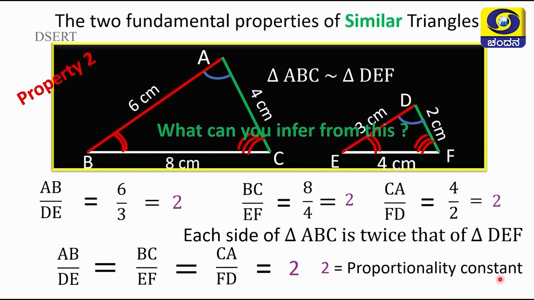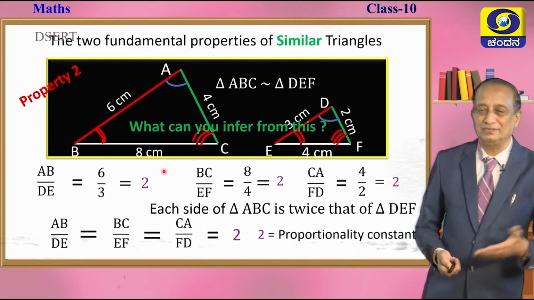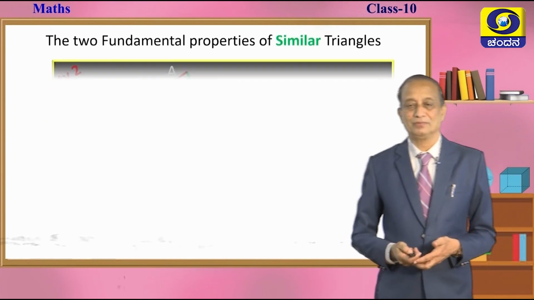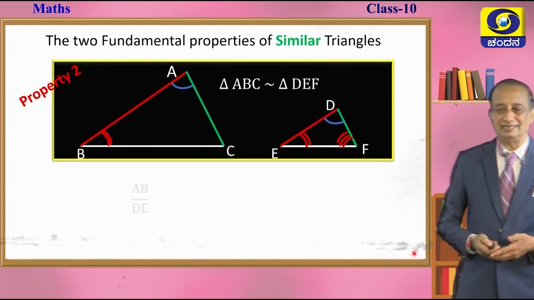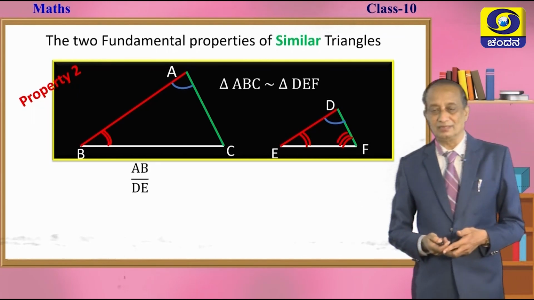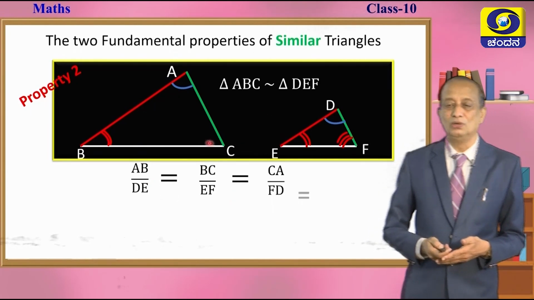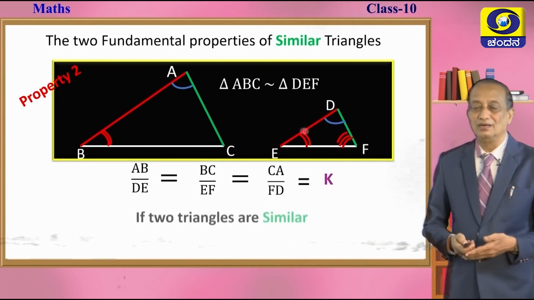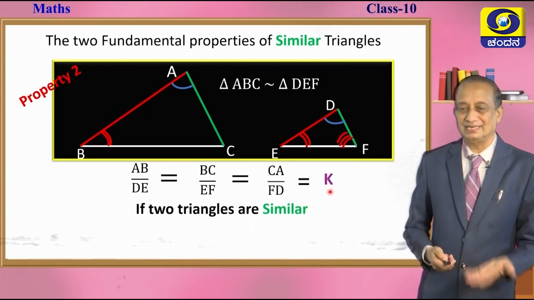So, what do you infer from this, children? How do we state it in the form of a sentence, a statement? Shall we try this now? This is the second property with regard to sides. Can you state it like this, children? We saw that the corresponding sides happen to be in the same ratio. So, instead of writing 2, let us write it as K for the proportionality constant.